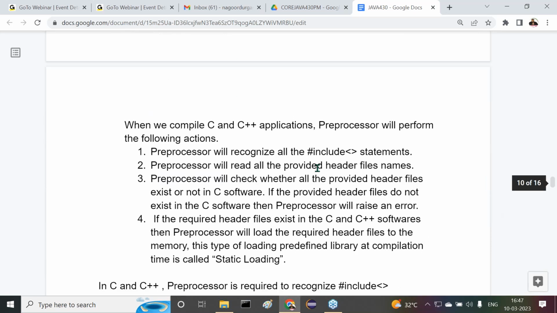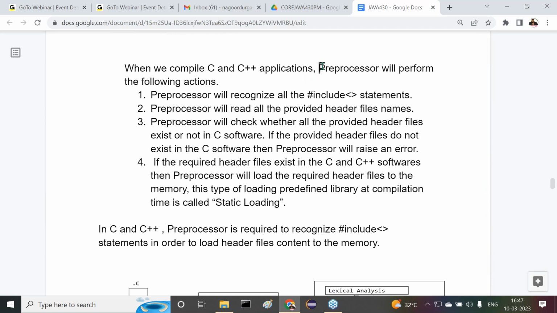When we compile C and C++ applications, the preprocessor will perform the following actions. What are the various actions that the preprocessor is able to do?